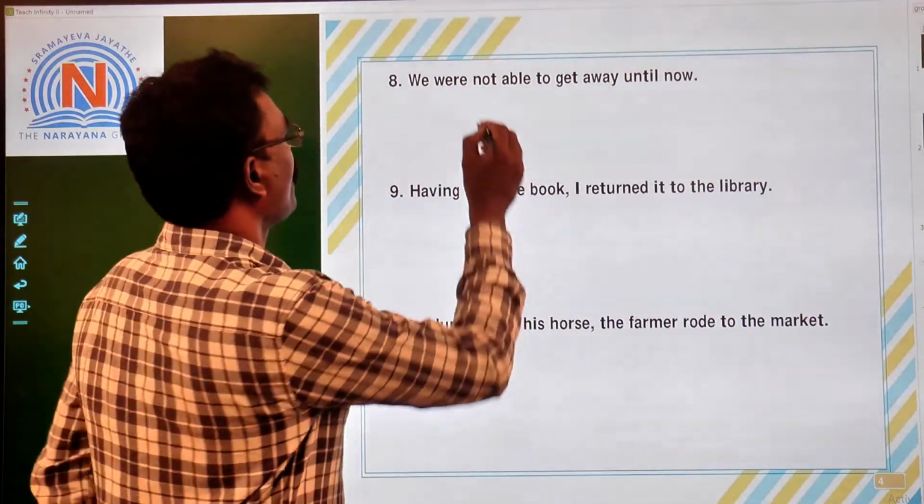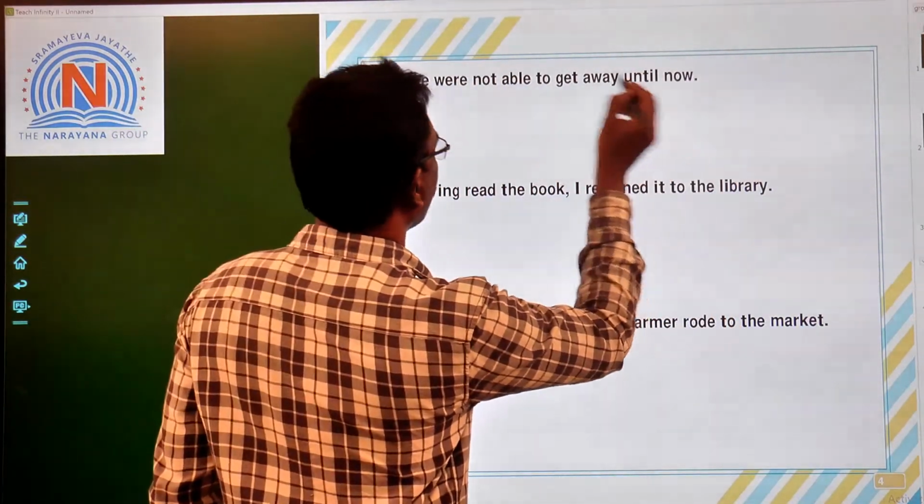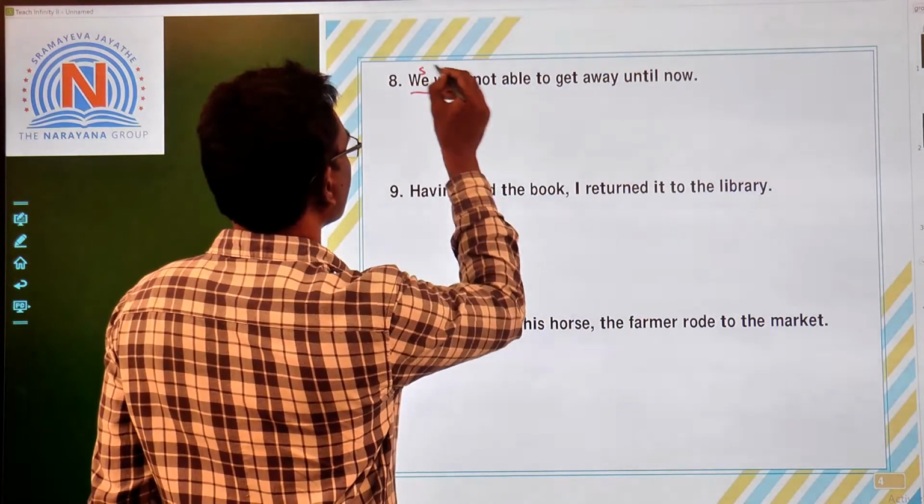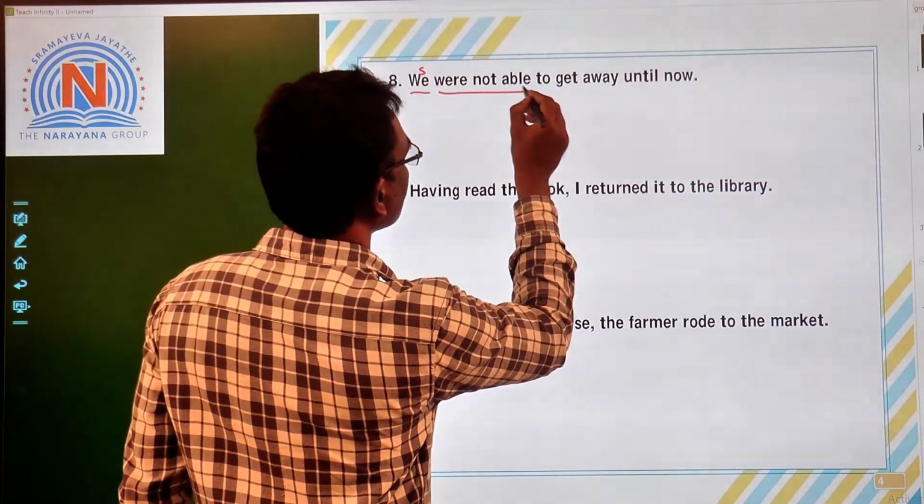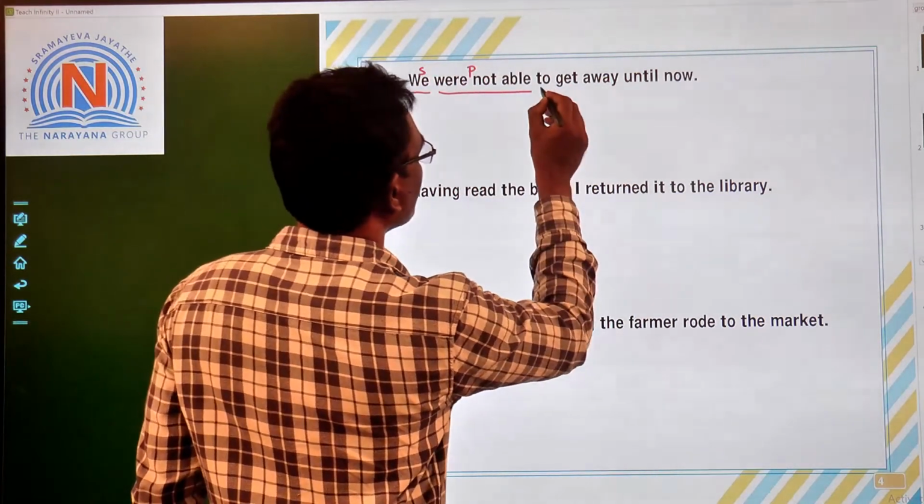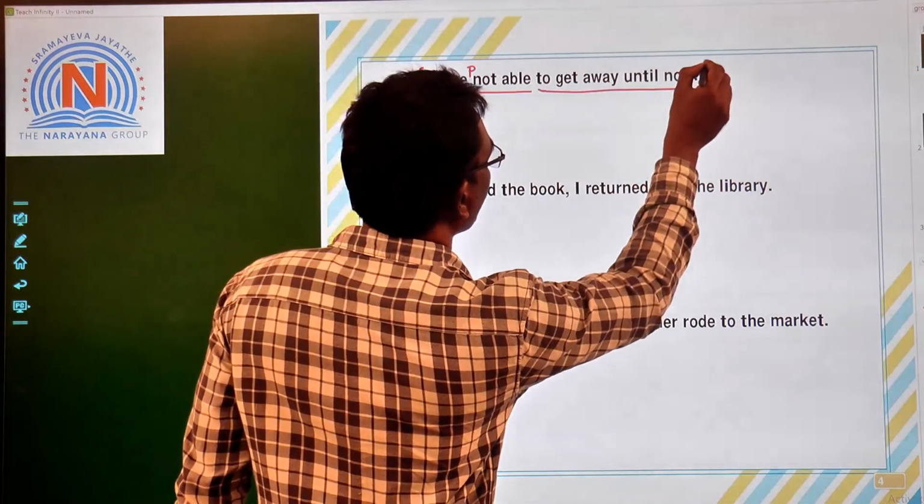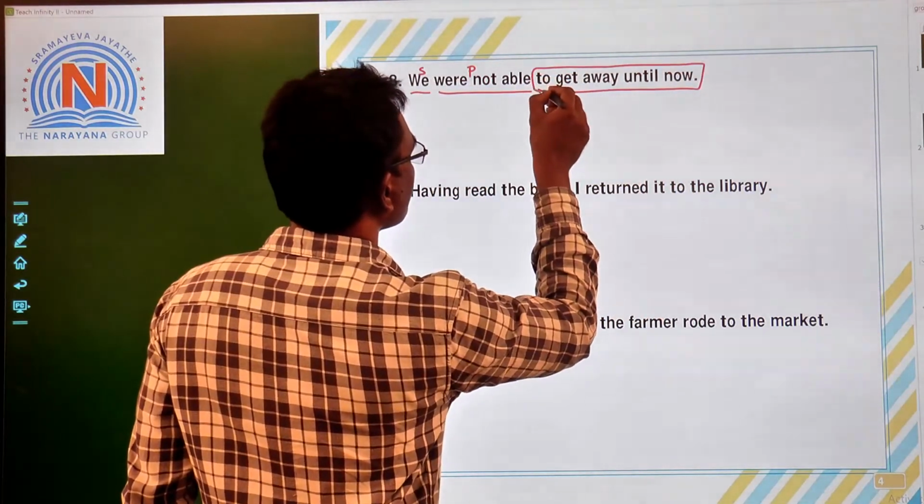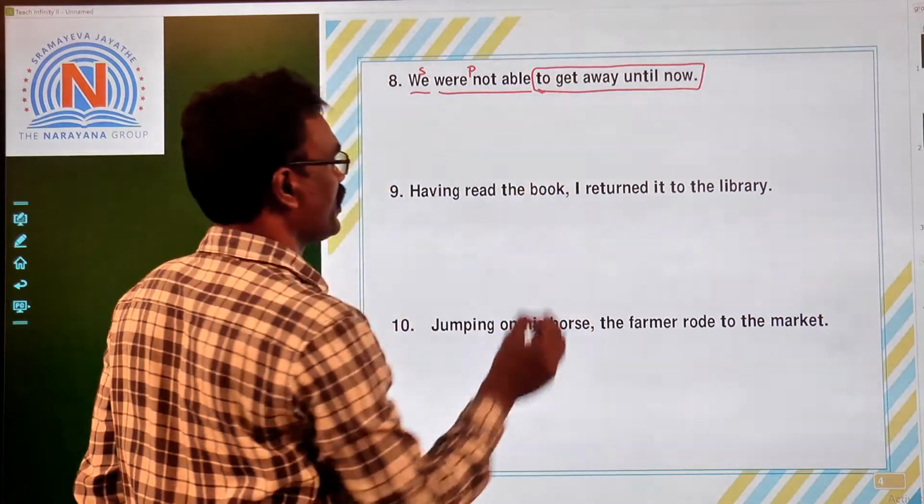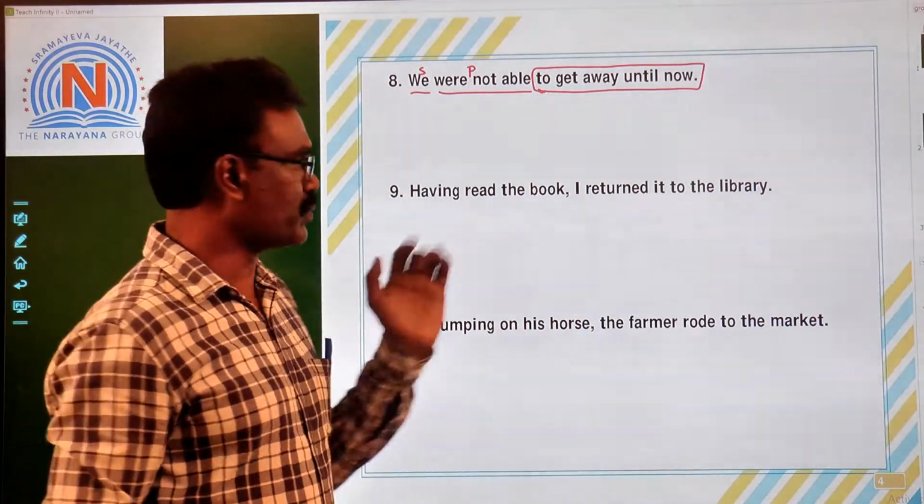Now let us see the eighth one. We were not able to get away until now. We, subject, were not able, so this is the predicate part. To get away until now, right? This is a non-finite clause, to plus infinitive, to get, to infinitive.